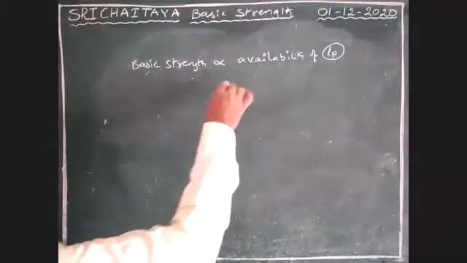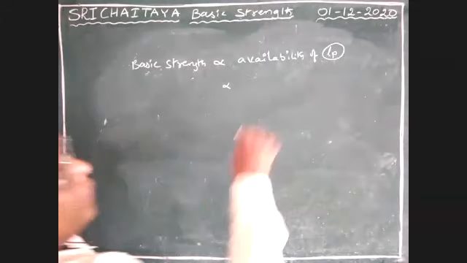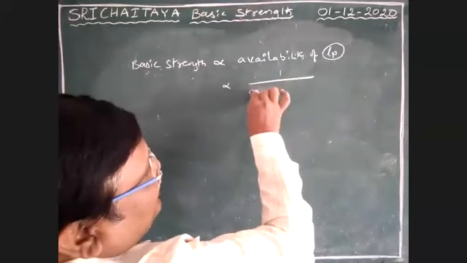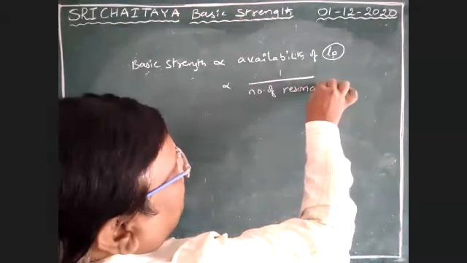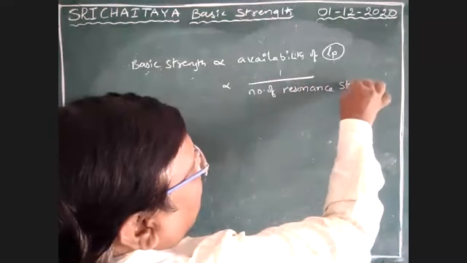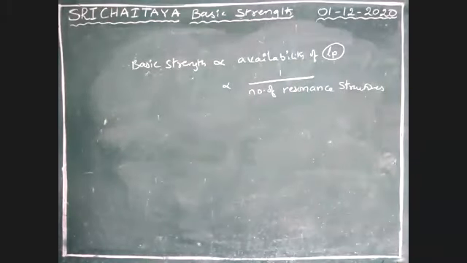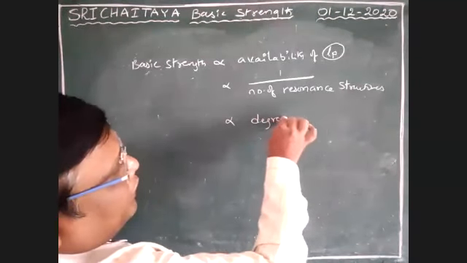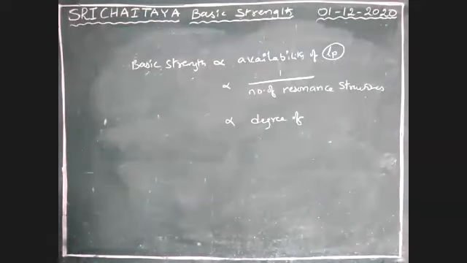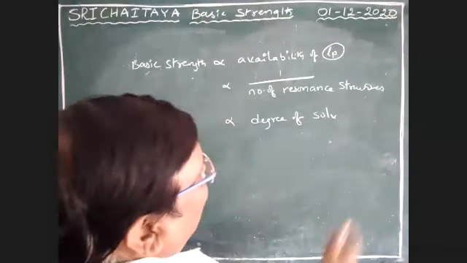Next, basic strength is inversely proportional to number of resonance structures, and directly proportional to degree of solvation. Solvent effect is also there; at that time, I will explain, boys.